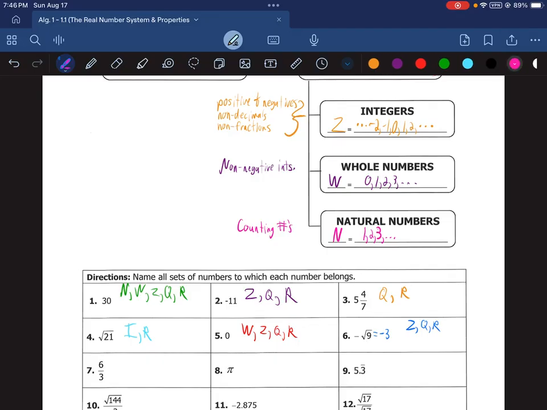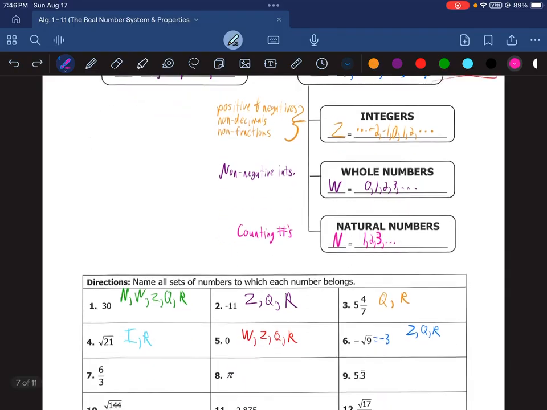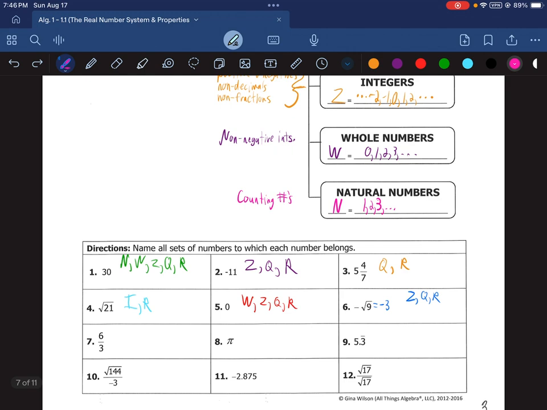Now, if we talk about number 7, it's a fraction, which might make us think instantly it's rational. However, we have to be careful here. This one's tricky. 6 divided by 3 can reduce. 6 divided by 3 is 2. So it's actually the number 2, which is one of our natural numbers. You can count with it, or you would normally count with it, I should say. You could technically count with any number, but you just don't normally count with a lot of numbers. So it's natural, N, as well as all the groups above it. So W for whole, Z for integer, Q for rational, and R for real.